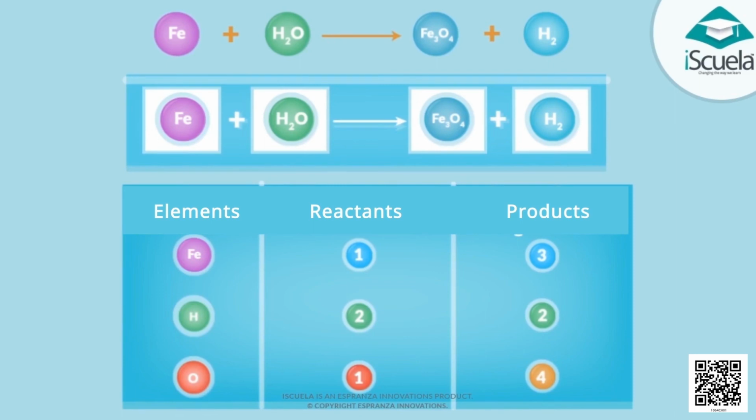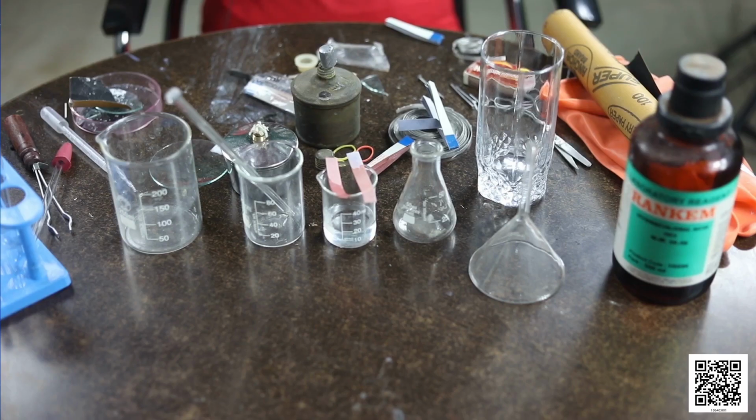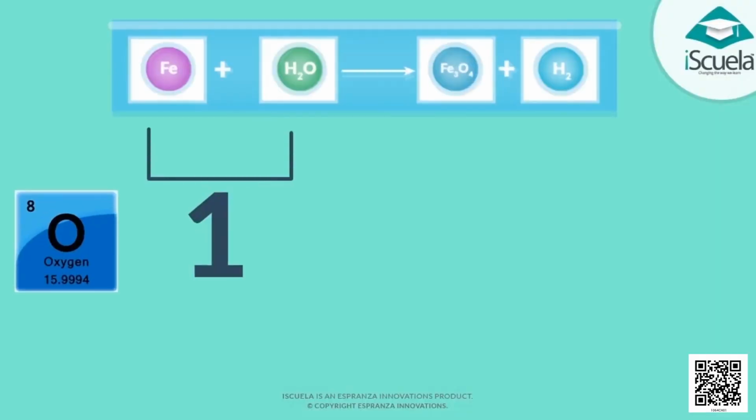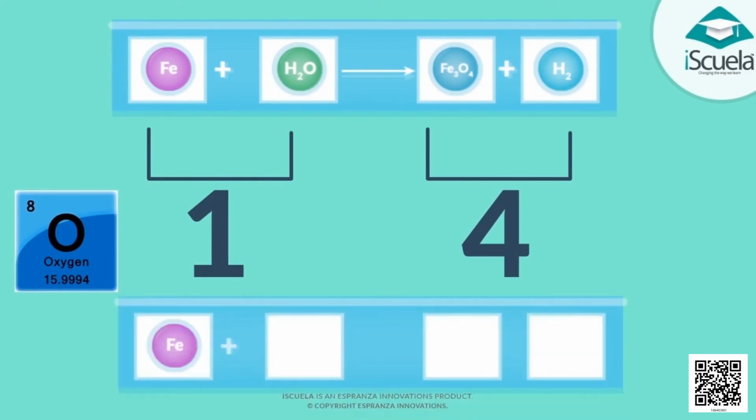In the products, the number of atoms are iron atoms are 3, there are 4 oxygen atoms and 2 hydrogen atoms. To balance this chemical equation, the number of atoms on reactant side and product side should be equal.